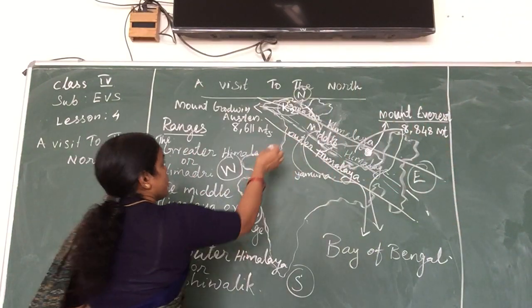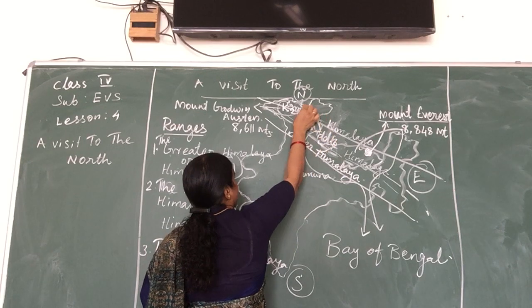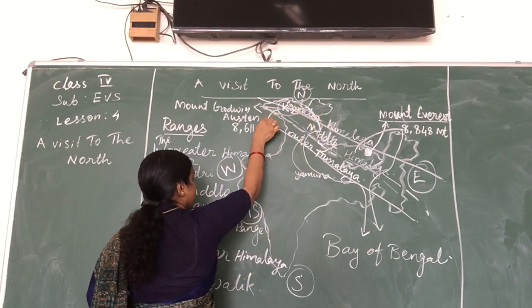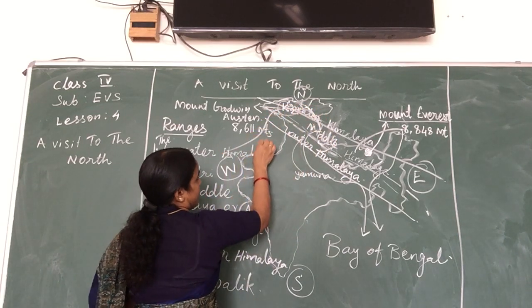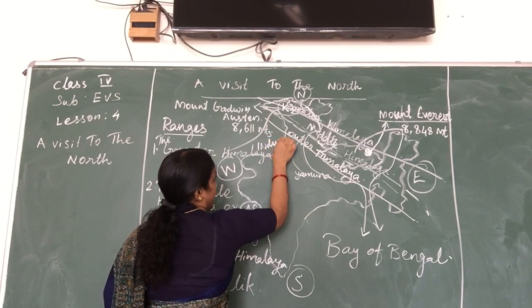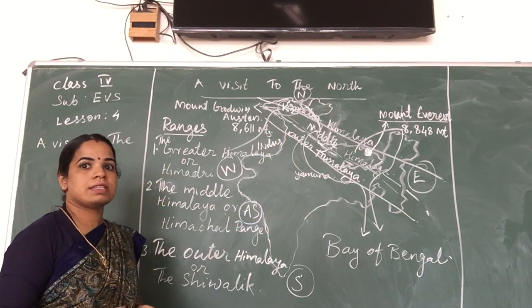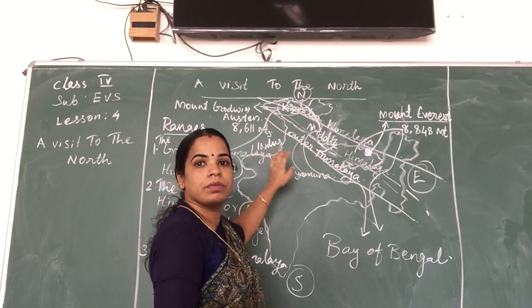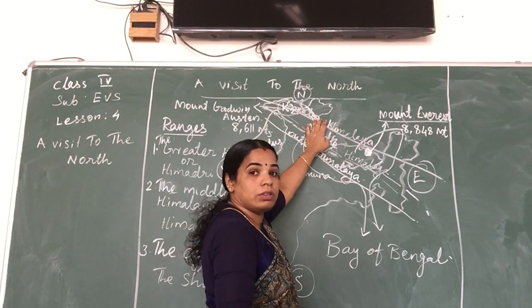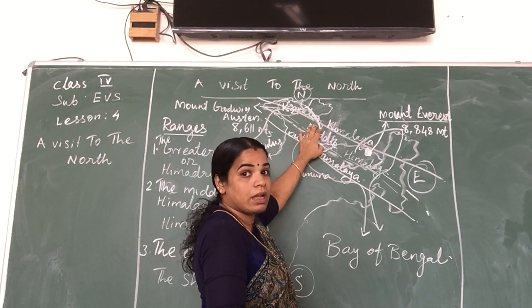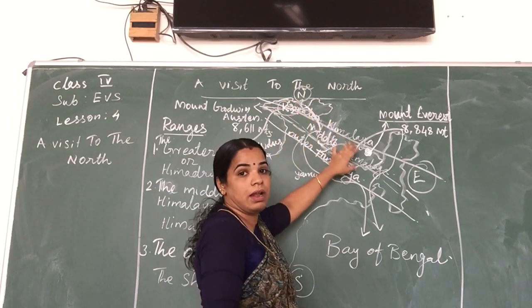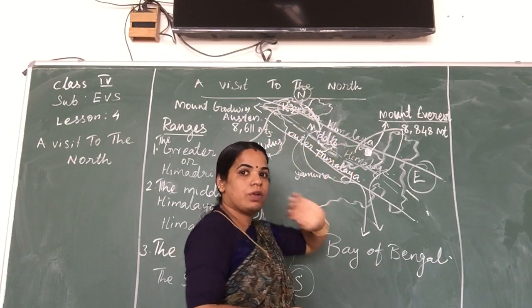Okay, that one is going through Ladakh, and that one is going to Pakistan. This is the river Indus, and all these rivers start from the Greater Himalaya. Okay, what are the features of the Greater Himalaya?